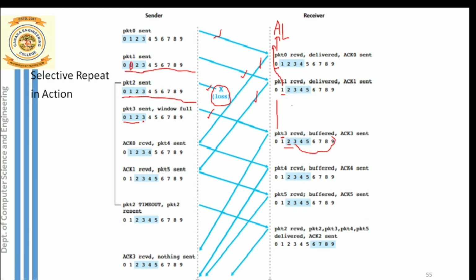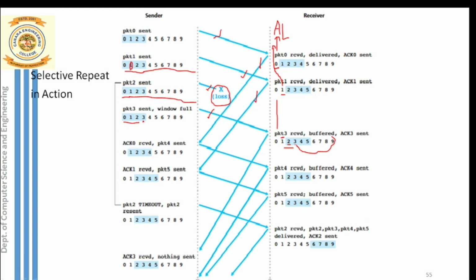So packet 3 cannot be delivered to the application layer. Why? The only reason is that packet 3 has not been received in order. In order means after packet 2 only you had to receive packet 3, but this is not received in order. That is why packet 3 is stored inside the buffer.